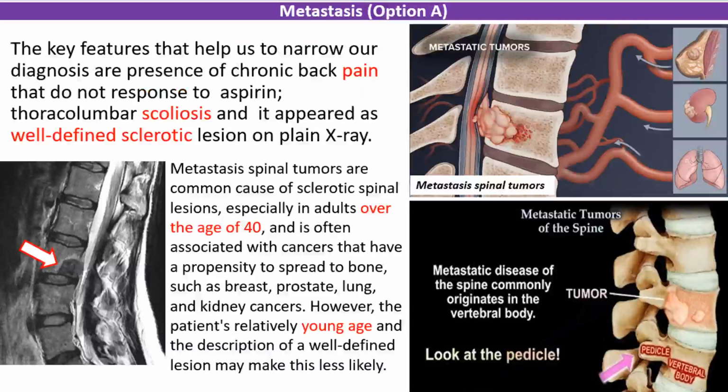The key pictures to help us narrow our diagnosis are the presence of aspirin-resistant back pain, scoliosis, and a well-defined sclerotic lesion on X-ray. Let's explore each option in detail. Metastasis of spinal tumor is a common cause of sclerotic spinal lesions, especially in adults over 40, and is often associated with cancers that have a propensity to spread to bone, such as breast, prostate, lung, and kidney cancers. However, the patient's younger age and the description of a well-defined lesion make this less likely.